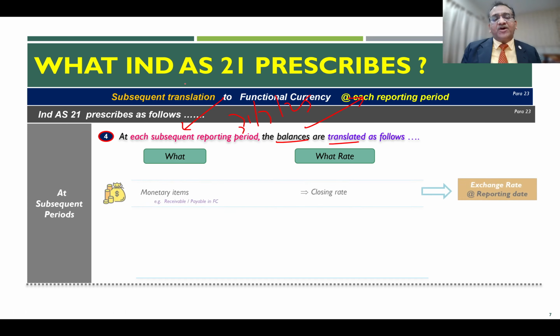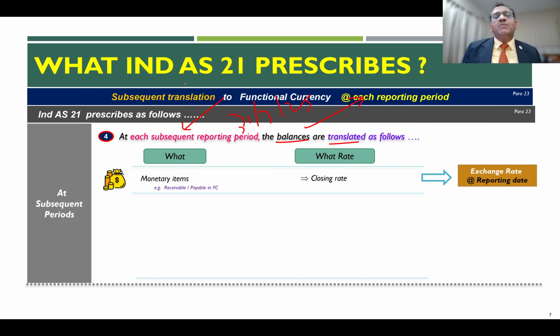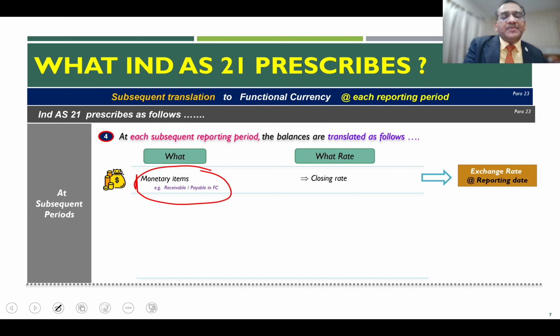We are only focusing at this point in time on monetary items. There is guidance for non-monetary items as well, but our primary focus for this particular video is on the monetary items. So monetary items like receivables, payables, loans, which will be settled in a fixed and determinable amount of currency, need to be translated using the closing rate on the date of the reporting period.